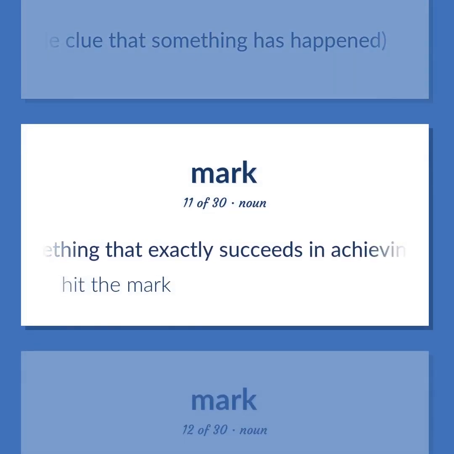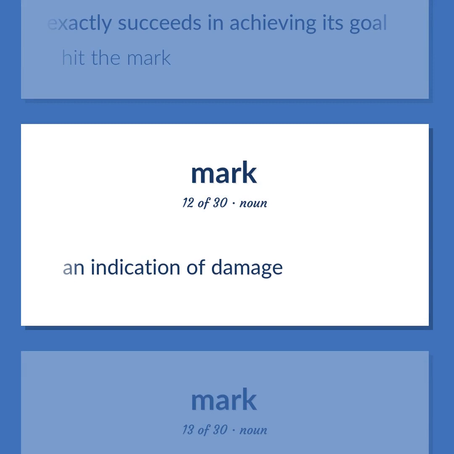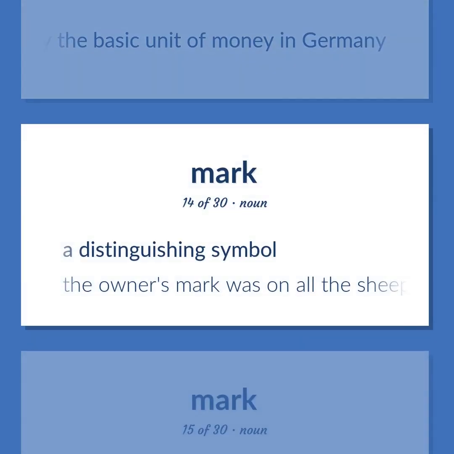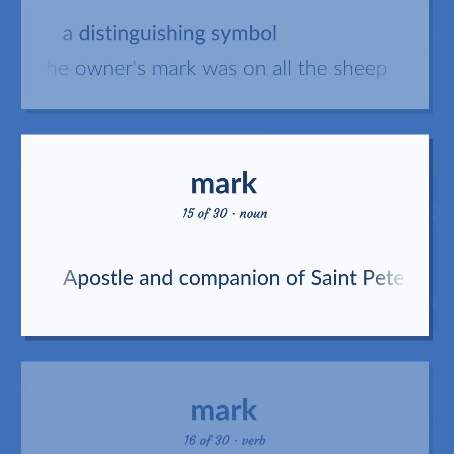Something that exactly succeeds in achieving its goal. Hit the mark. An indication of damage. Formerly the basic unit of money in Germany. A distinguishing symbol. The owner's mark was on all the sheep.